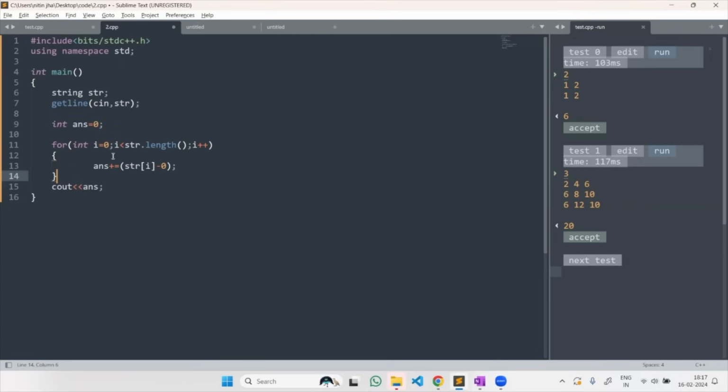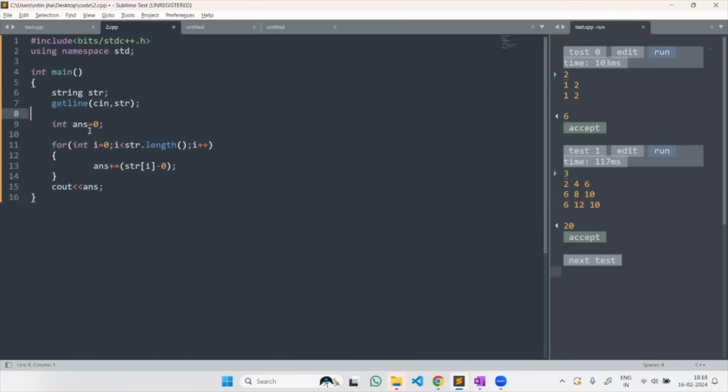So you can see here, I'm taking a string str as my input. Then instead of simply taking input using cin, I am using the getline function, since I am taking the spaces. Actually it's "hello world", and both are taken as a single input. But if I simply use cin, then hello will be taken as one string and world will be taken as a different string because there is a space between them. So to avoid that situation, I will use the getline function. So it will input the whole string as a single string.